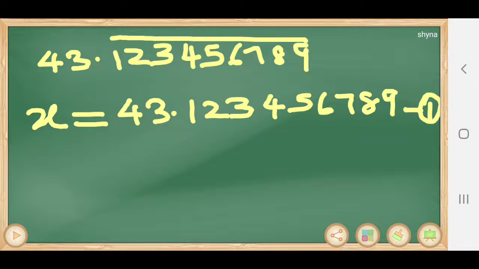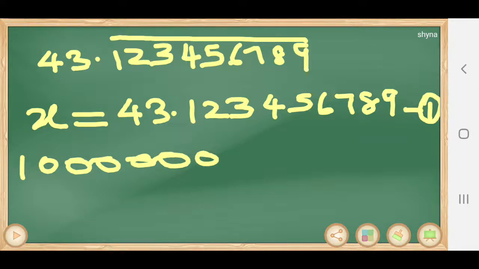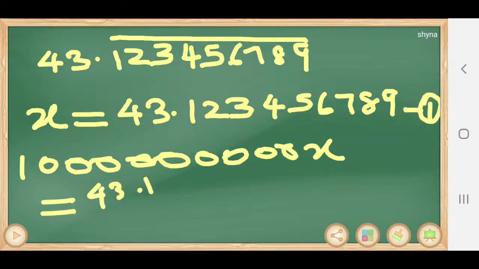So you have to multiply this equation with 1 and that many zeros, 1 and 9 zeros. Nine numbers are repeating, so you have to multiply with that number. When we multiply LHS, you have to multiply RHS also with the same.